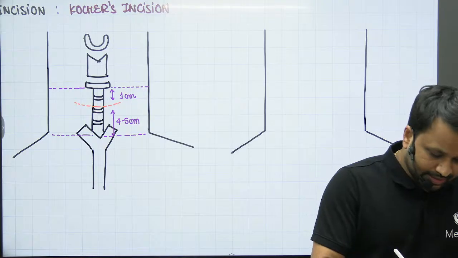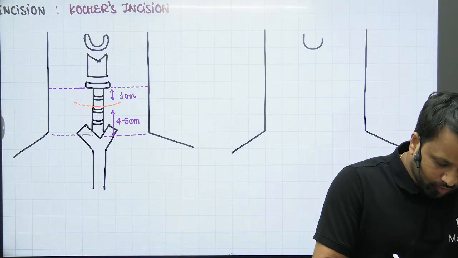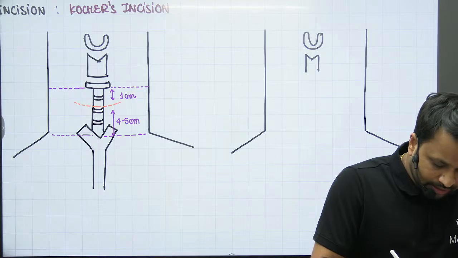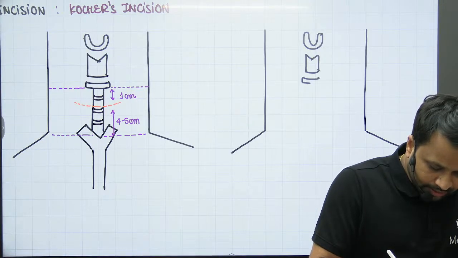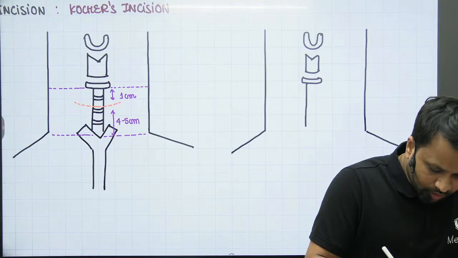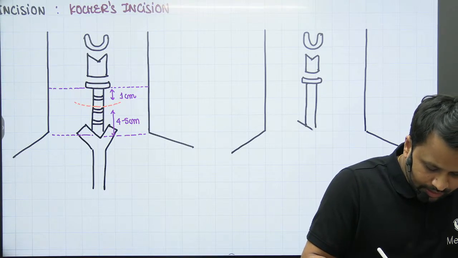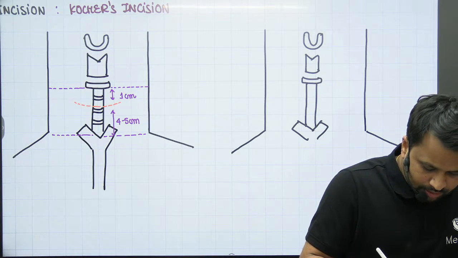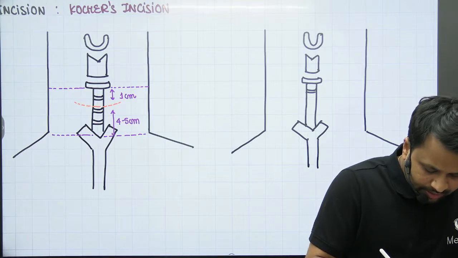Now, again, in the same context, you have the hyoid bone which is present here. Then you have the thyroid cartilage. Then you have the cricoid cartilage. Then you have your trachea. This happens to be your suprasternal notch. Now, this is the trachea that is present here.